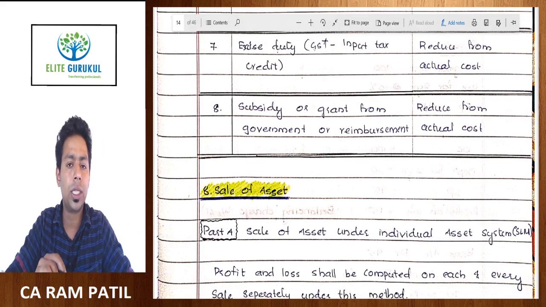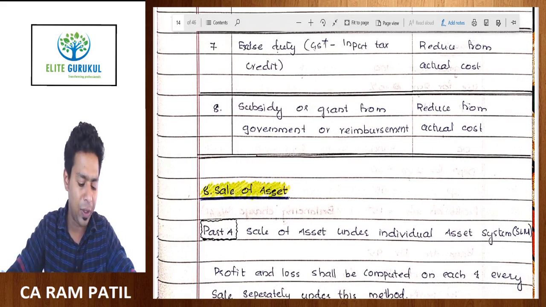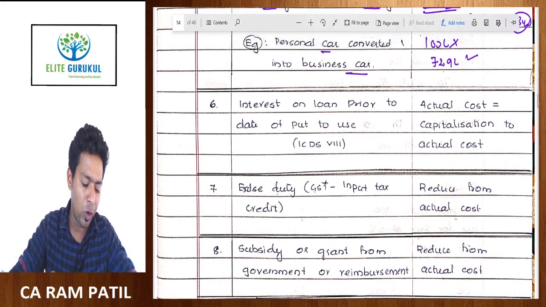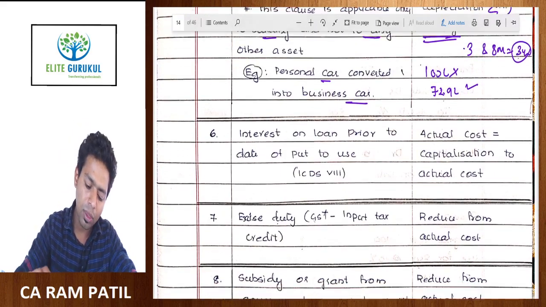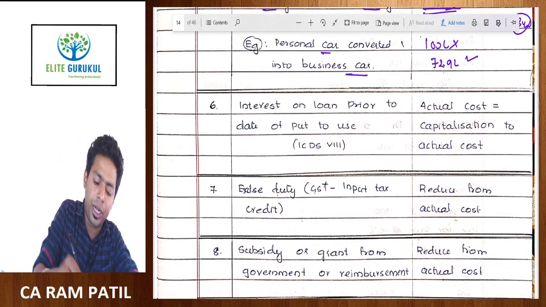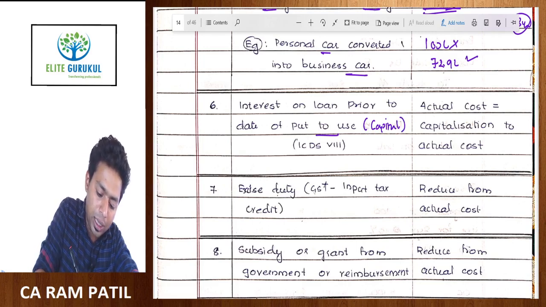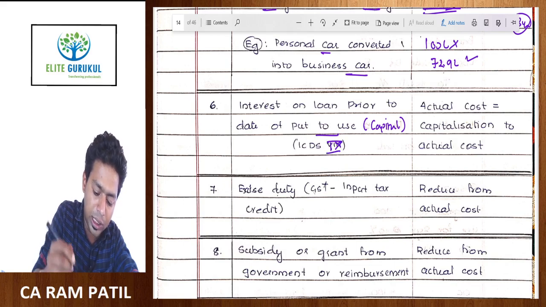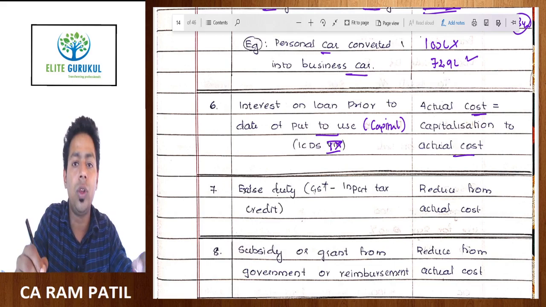Now we are going to discuss what is the terminal depreciation and balancing charge under PGBP chapter. But before that, allow me to finish 3 more points that I left from the actual cost discussion. This point you already know: interest on loan prior to the date of put to use is capital in nature, and this is written in ICDS 9. So what will happen? Capitalization to the actual cost.